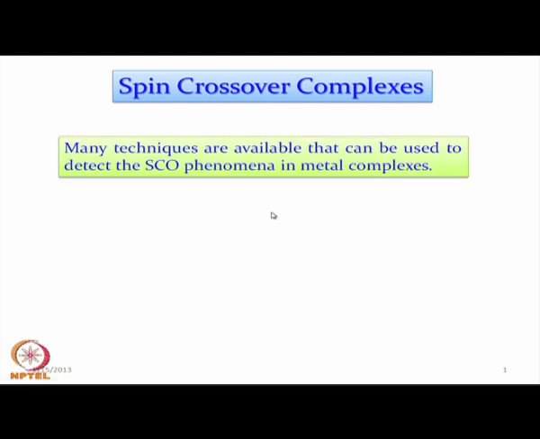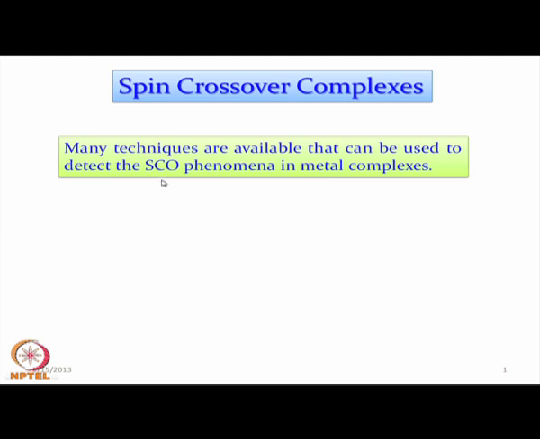So, we will just go through some of these techniques, because the basic reason behind the formation of these types of complexes we have discussed. What are the techniques available which can be useful to detect this phenomenon in different transition metal complexes where we have unpaired spins?